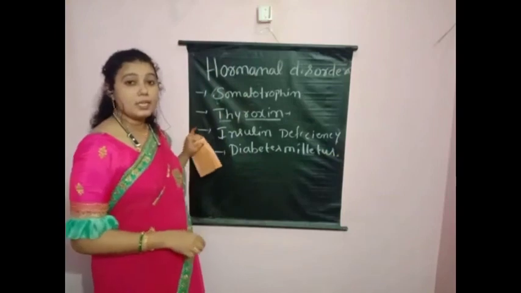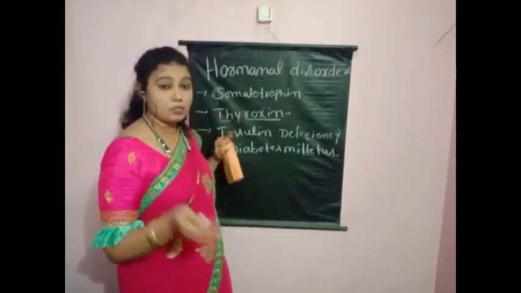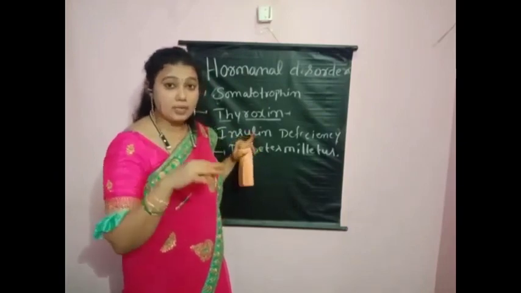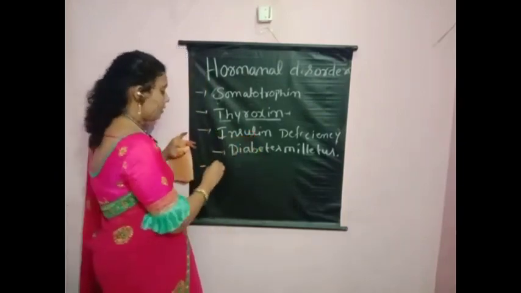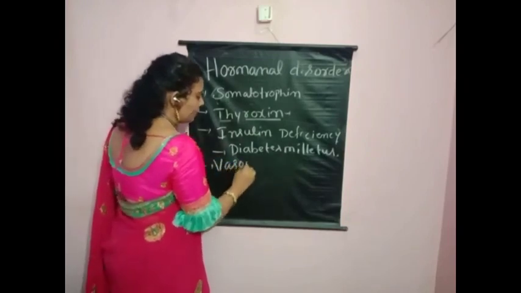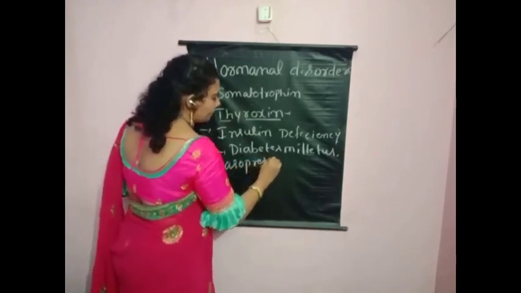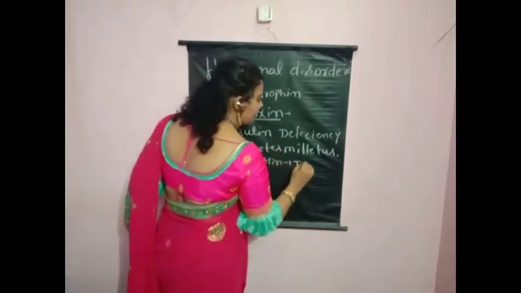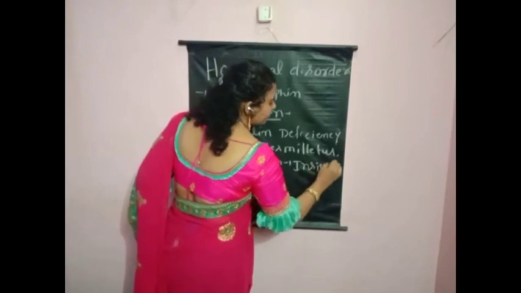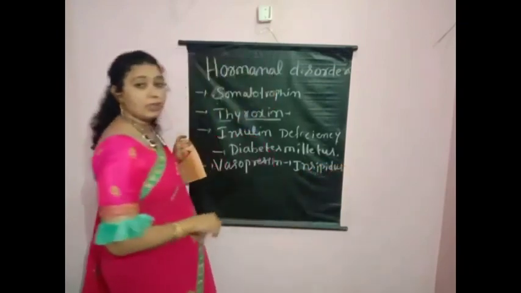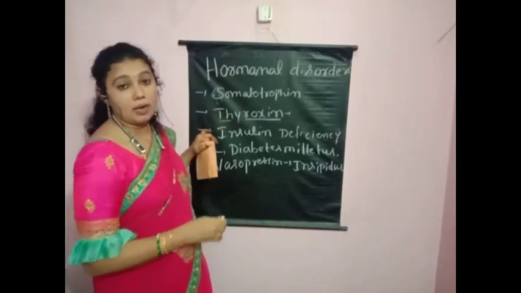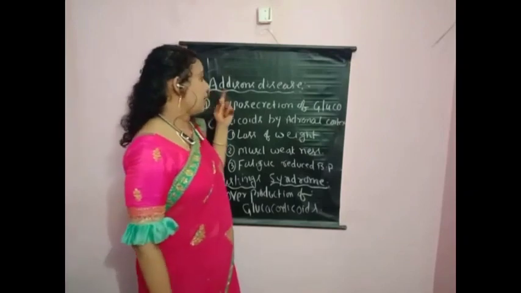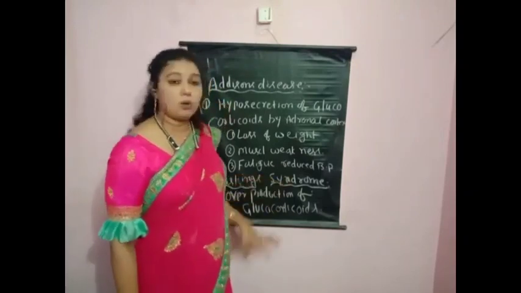And deficiency of vasopressin. Vasopressin is secreted by the pituitary gland. Vasopressin deficiency causes diabetes insipidus. Diabetes insipidus disease, children. Okay, these are all important hormonal disorders, children. Important question: Addison's disease and Cushing syndrome.